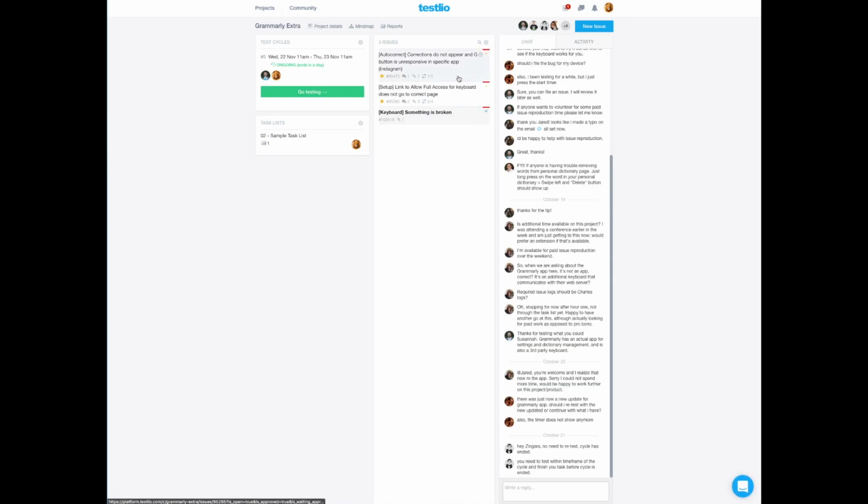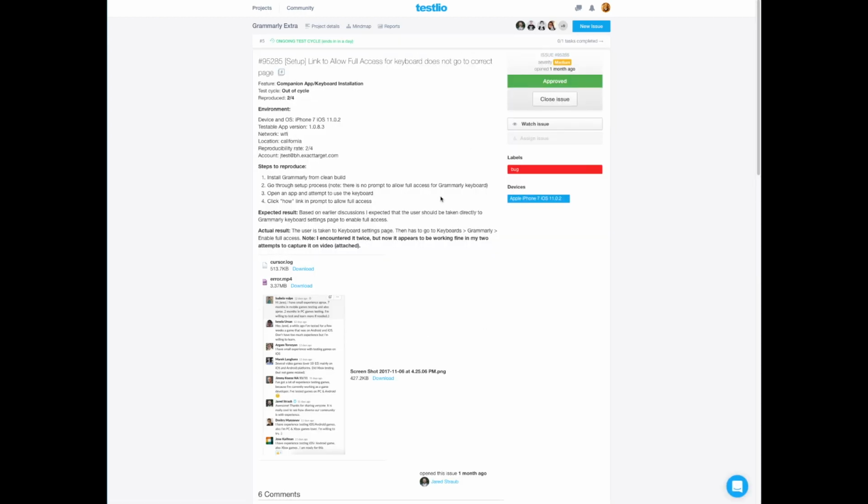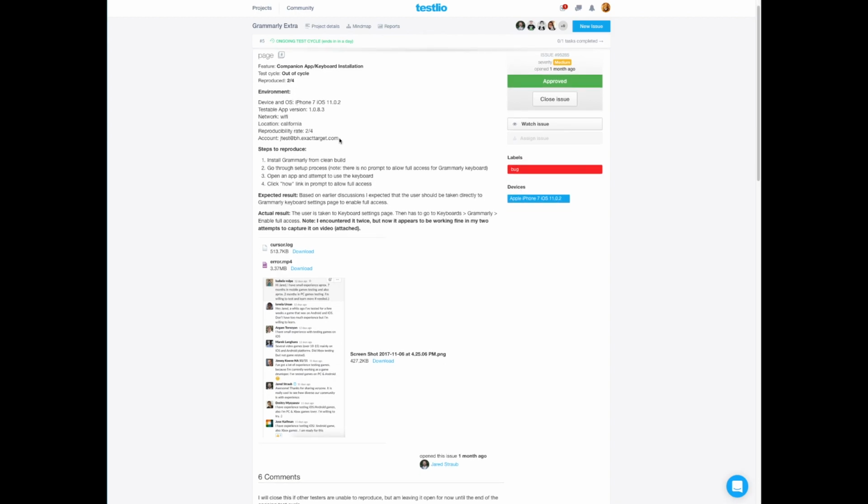Also, if we go back here in the project page, we will see these issues that have already been filed. We'll take a look at this one as it provides a good example of what an issue should look like. So up here in the title, we have the affected area here in the brackets, as well as a relatively clear title. We have the environment that was affected in the testing. This environment will be defined from project to project, but this is a relatively good example of what will be required. There may be specific things, but this is pretty typical.